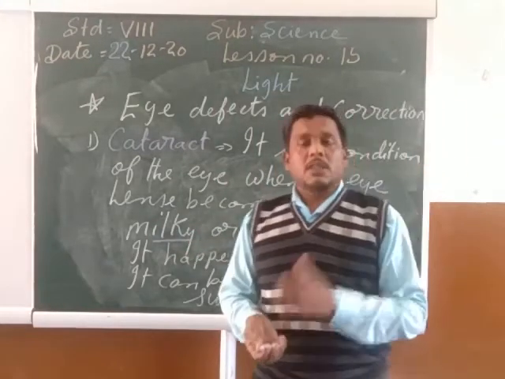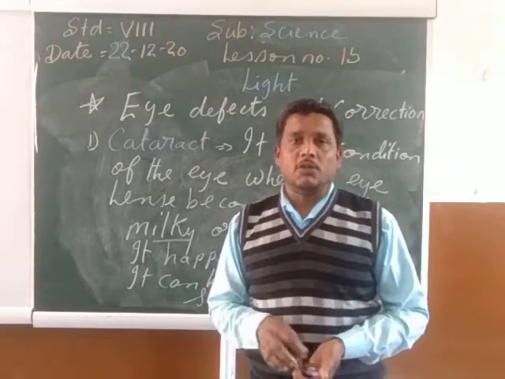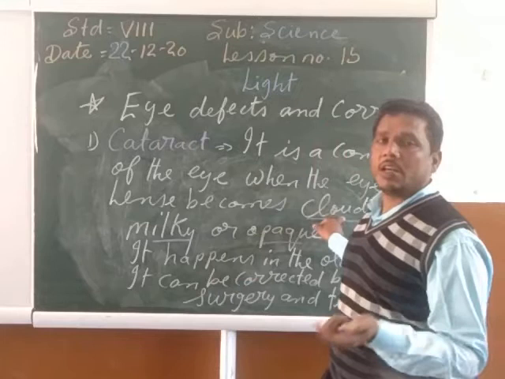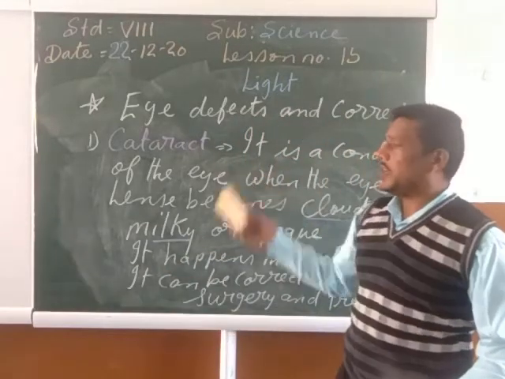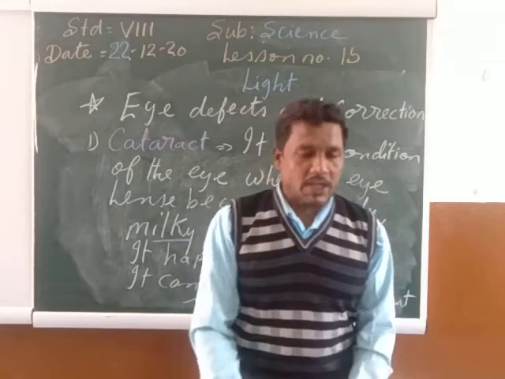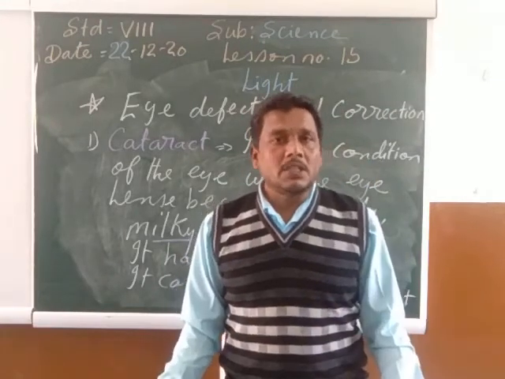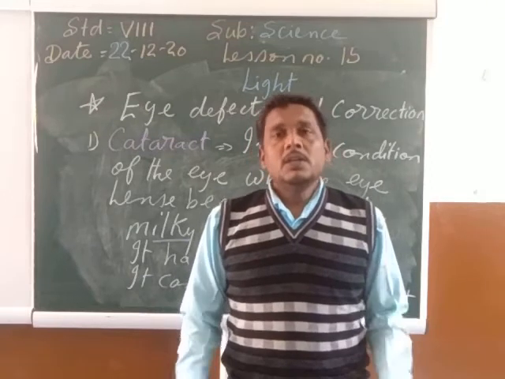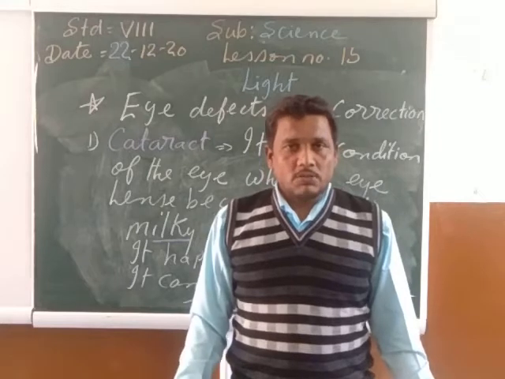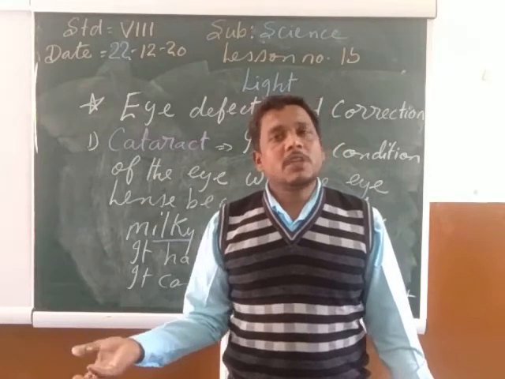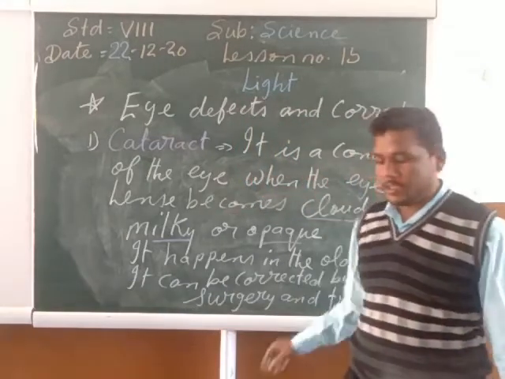Opaque means the light is not able to pass through it at all. Cloudy is dhundla, so they cannot see clearly, my child. So the cataract is the condition of the eye when the lens becomes cloudy, milky or opaque, and the light is not able to pass through the lens, so these people cannot see properly, especially in the old ages. It can be corrected with the help of surgery as well as treatment.